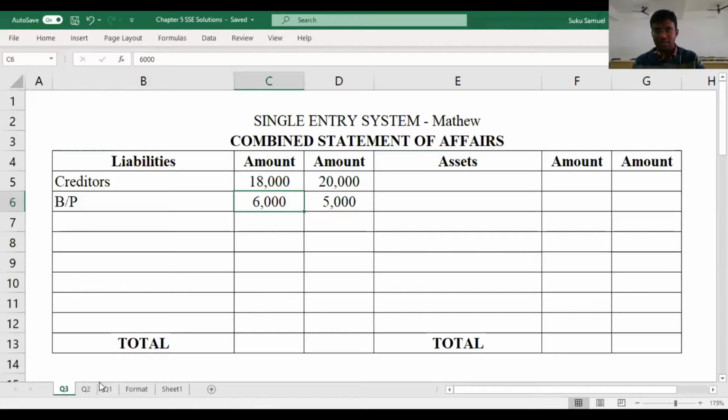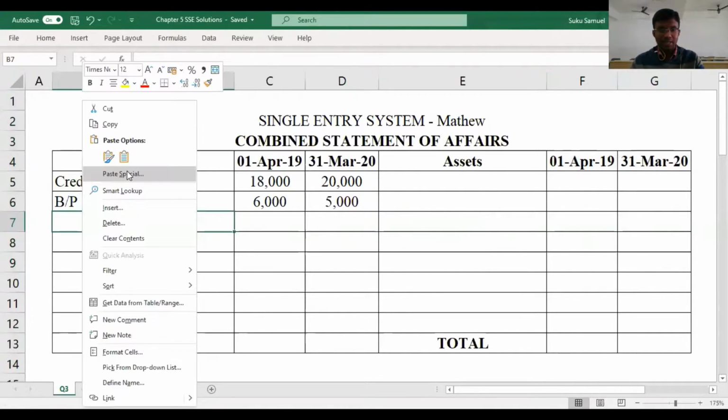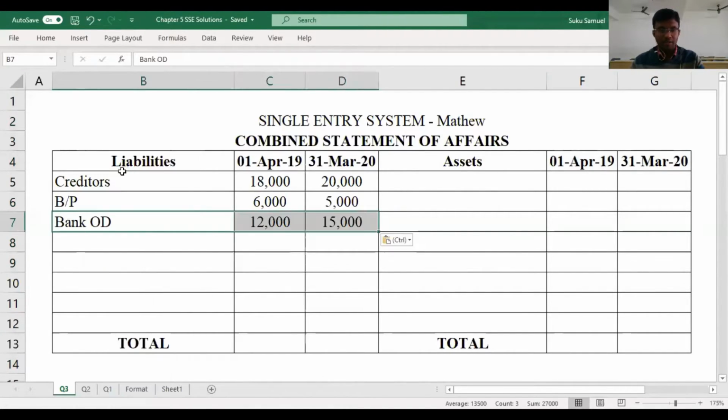Once we have the dates in place, it will be easy for us to refer to and understand. So we've put in creditors, then we've put in bills payable, but we still have some more liabilities. The next liability that we have is bank overdraft. Bank overdraft is 12,000 and 50,000.